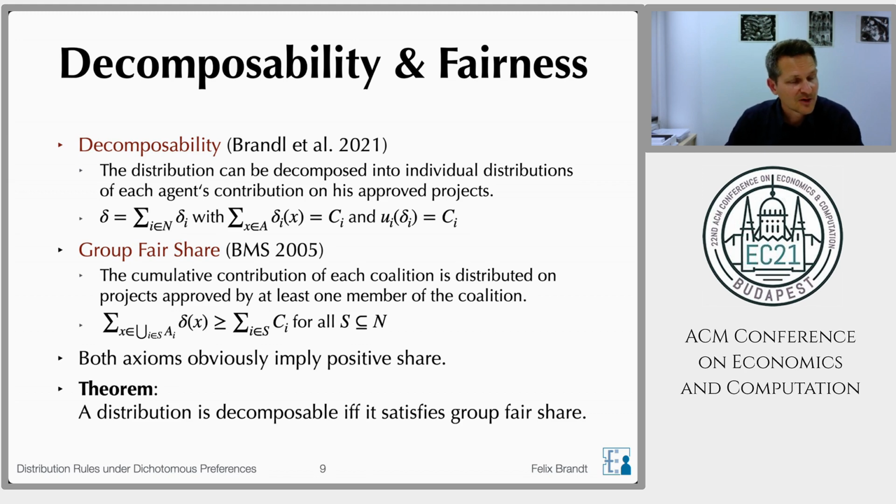Okay, so this is formalized in the decomposability axiom. And in our paper, we show that decomposability is actually equivalent to another axiom that has been proposed in the BMS paper called group fair share. So it's a classic fairness axiom. And we showed that these 2 axioms are equivalent using the max-flow min-cut theorem.